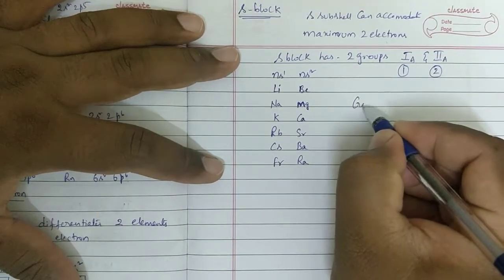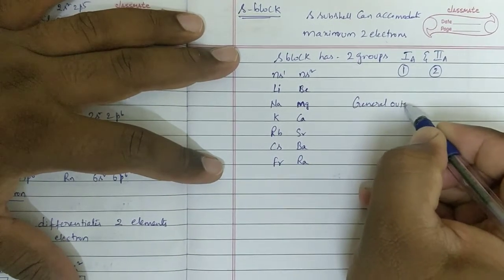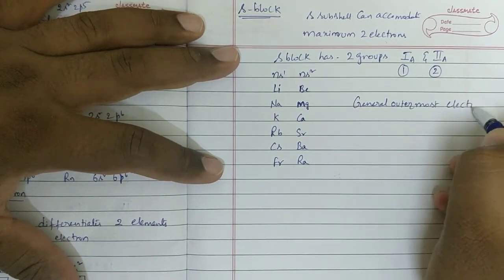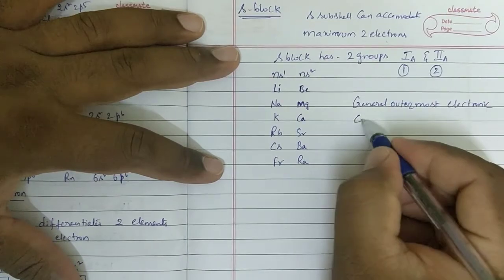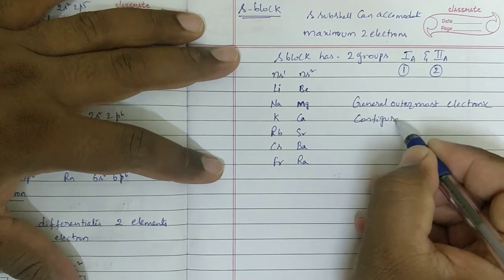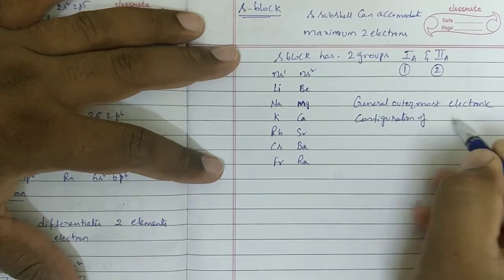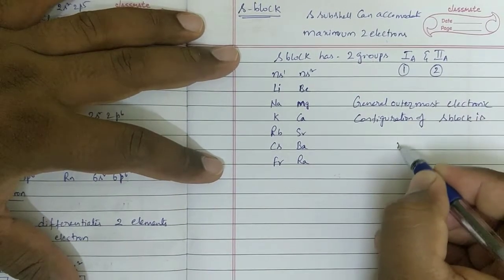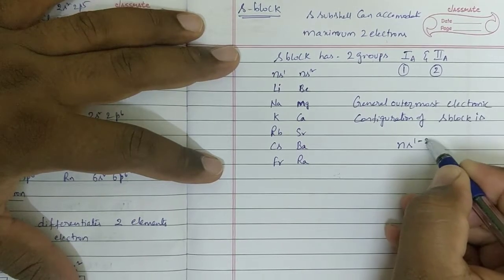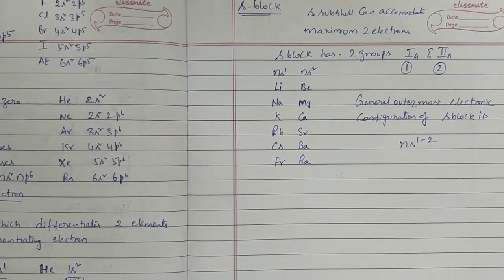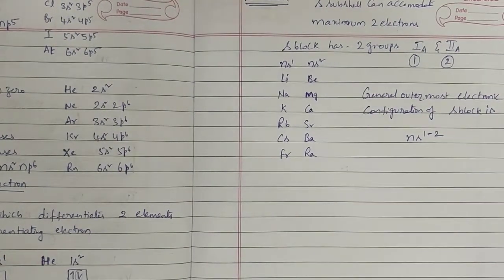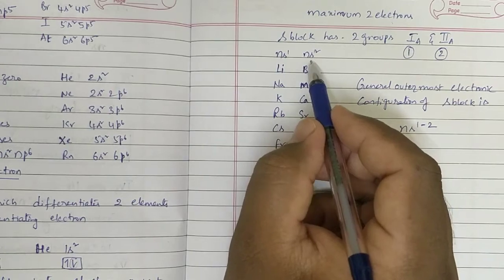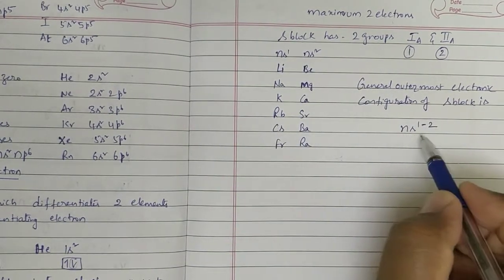So the general outermost electronic configuration of S block is ns1-2, meaning ns1 and ns2.